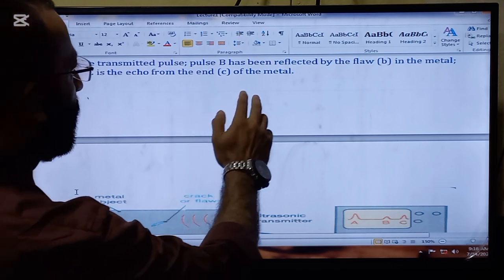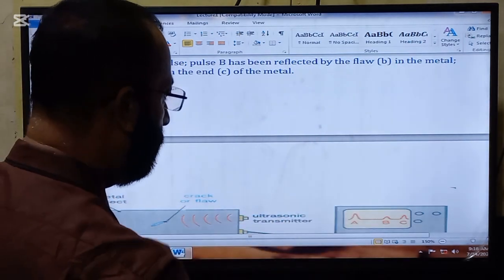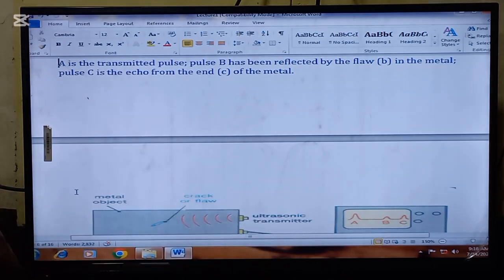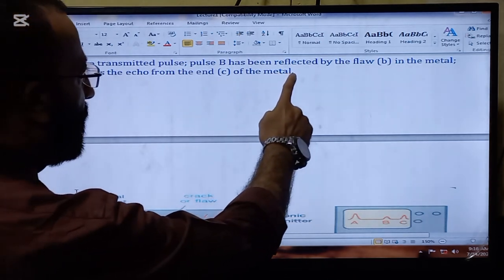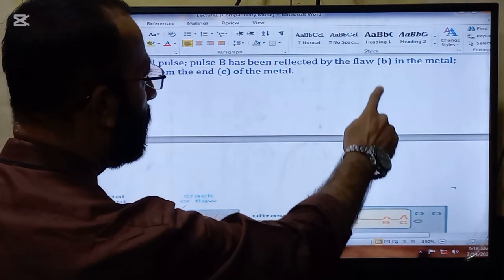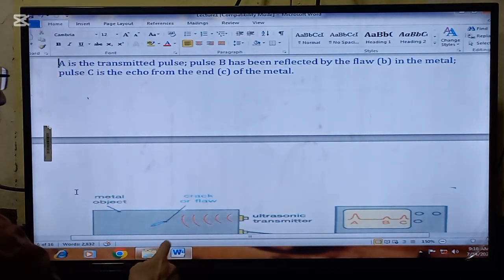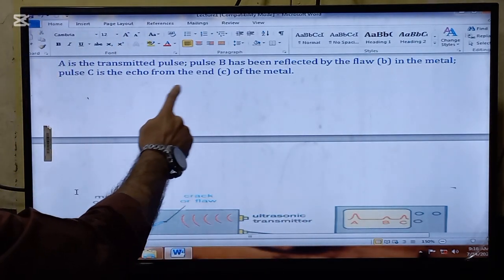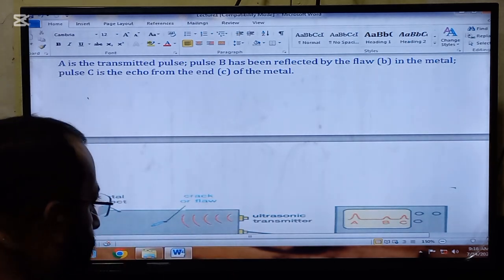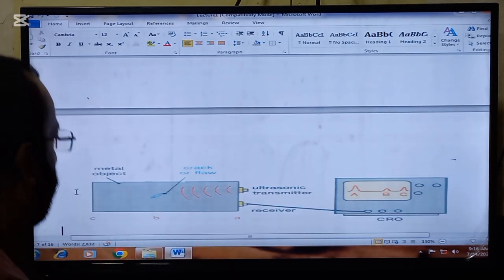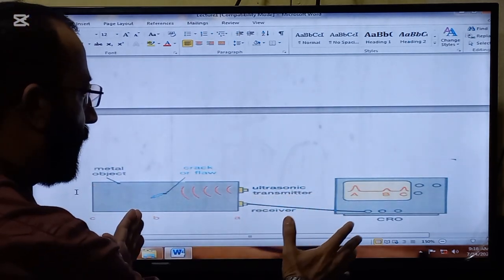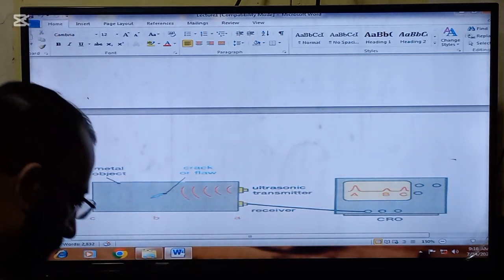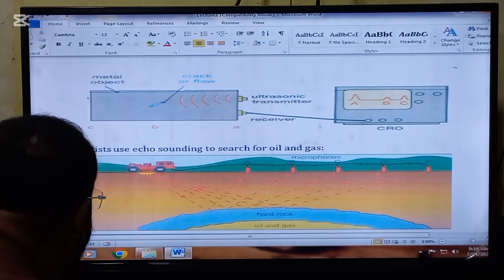Pulse B has been reflected by the flaw. So here is A, that is the transmitted pulse. Pulse B has been reflected by the flaw B. So I will show you the picture now. Pulse C is the echo from the end C. So this is the technique how flaws in metals can be detected by using echoes.